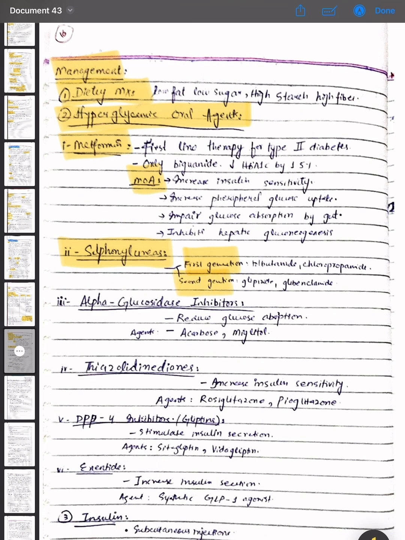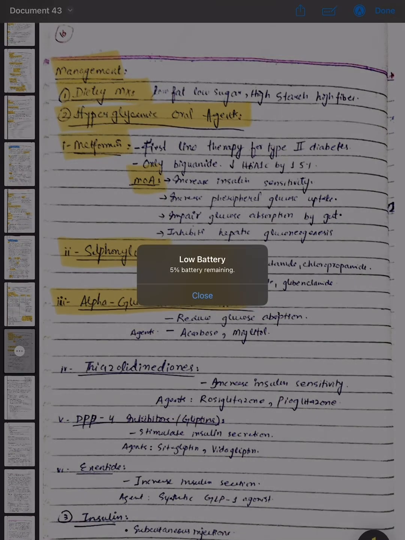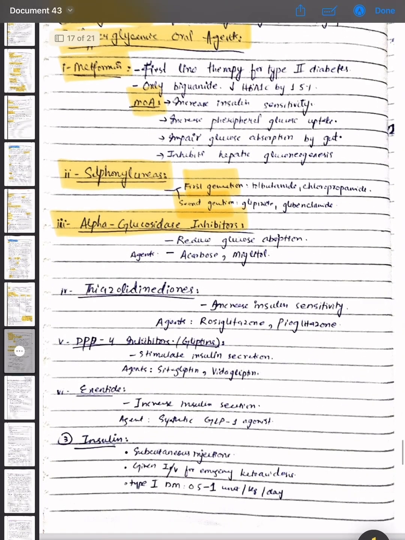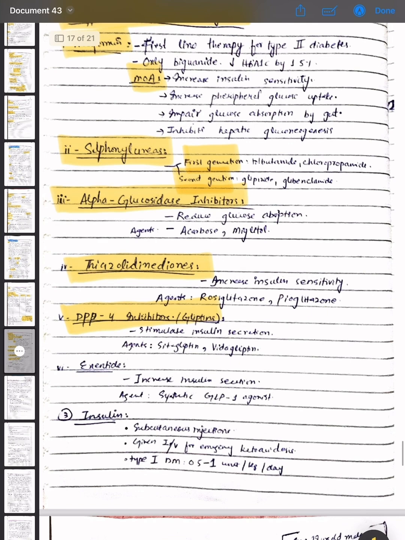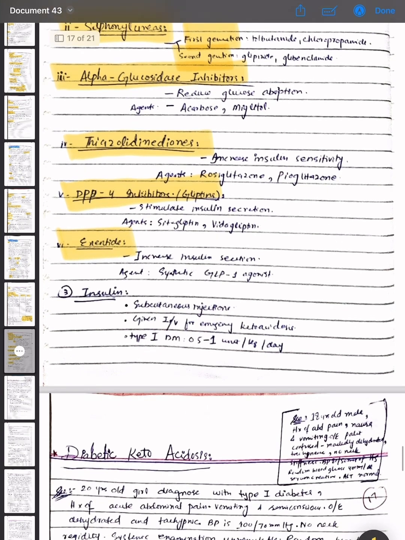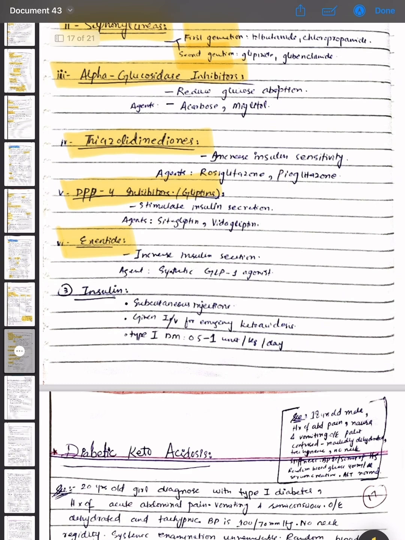Then alpha glucosidase inhibitors are used, which reduce glucose absorption. Thiazolidinediones increase insulin sensitivity, and the agents rosiglitazone and pioglitazone are used. DPP4 inhibitors, that is gliptins, are used, which stimulate insulin secretion. The agents are sitagliptin and vildagliptin. Exenatide, a synthetic GLP-1 agonist, is used to increase insulin secretion.